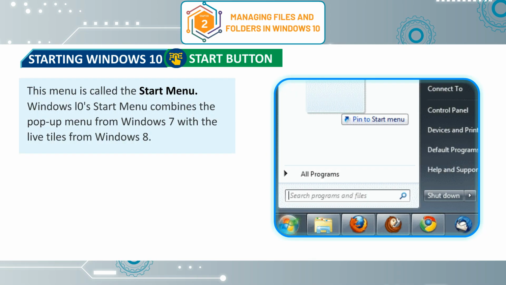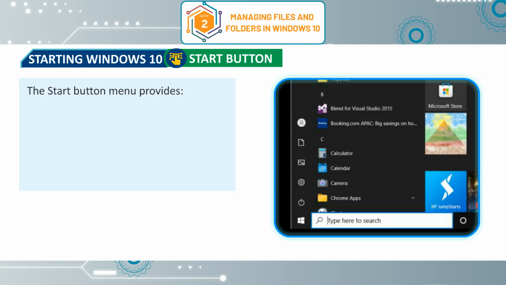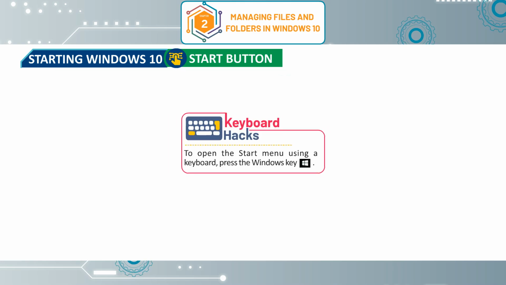Windows 10's Start menu combines the pop-up menu from Windows 7 with the live tiles from Windows 8. The Start button menu provides access to programs installed on your computer, a search option, computer settings, shutdown option. Keyboard hacks. To open the Start menu using a keyboard, press the Windows key.